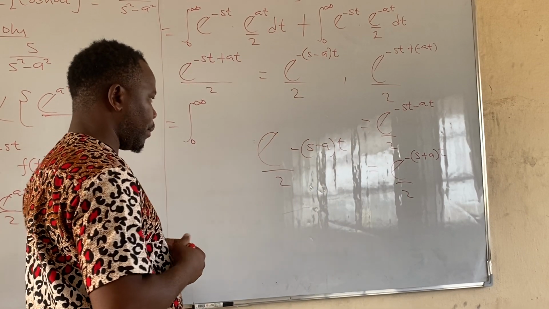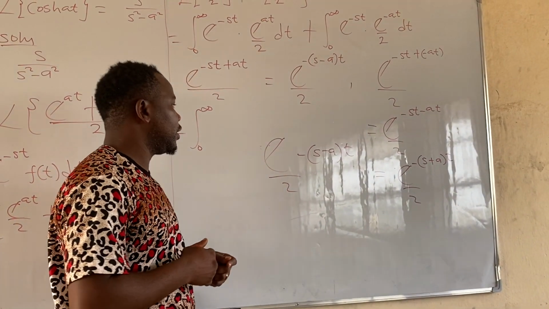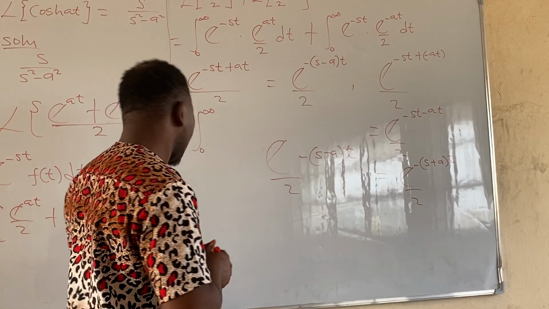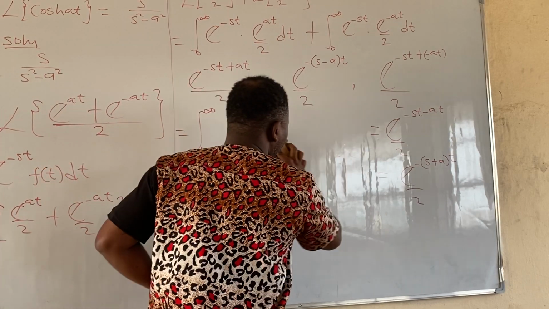Please take note. This and this, they are not the same thing. Is that clear? In mathematics, please take note.